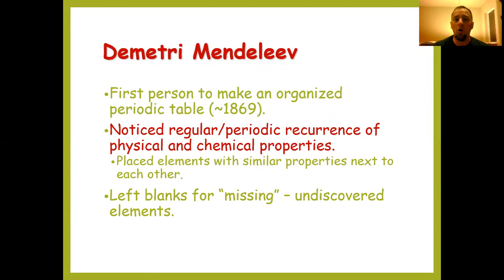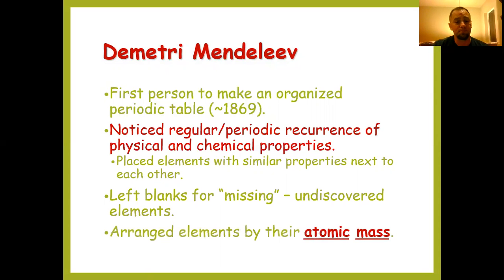Mendeleev didn't have all of the information, and not all elements that are on the periodic table were discovered back in the 1800s. But Mendeleev was wise enough that he left blanks for elements that had not yet been discovered. The trends that he was able to recognize allowed him to notice and plan for elements that had yet to be discovered.